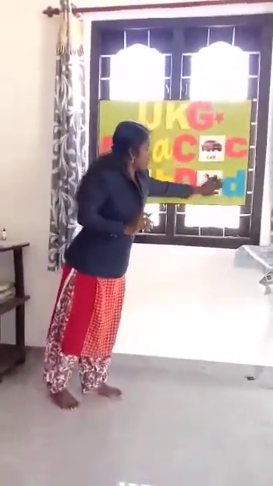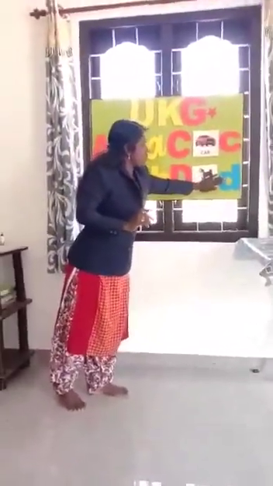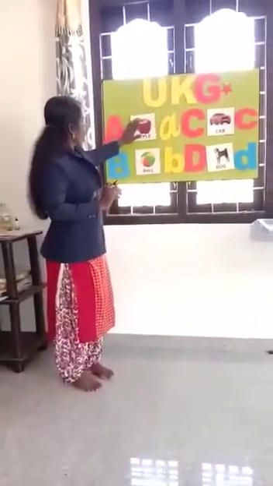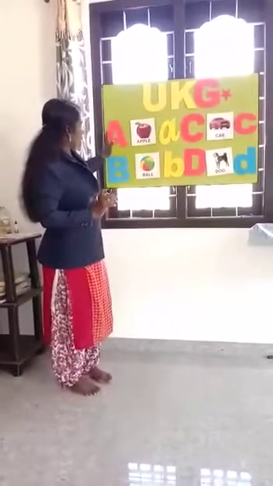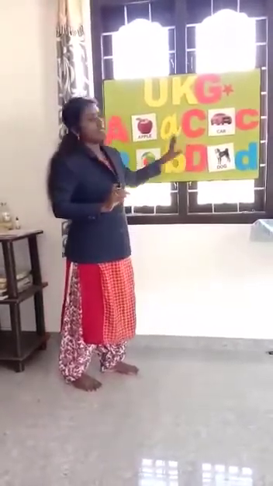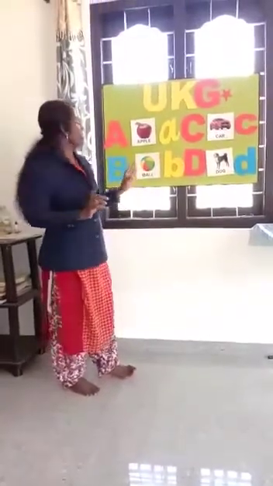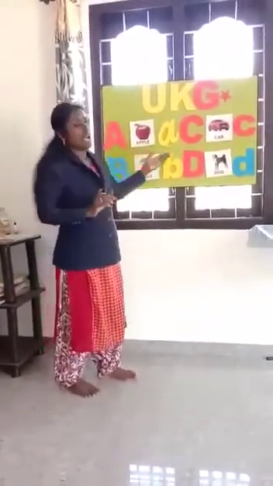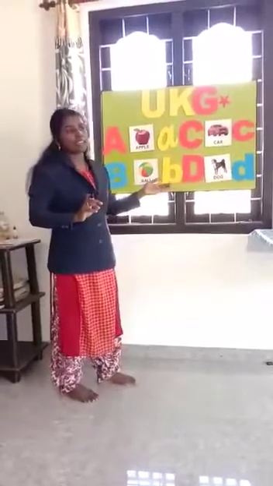Now, again, I repeat once again. A, B, C, D. You already learned 4 letters. A stands for apple, ambulance, axe, ant.